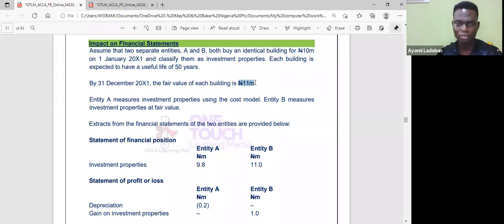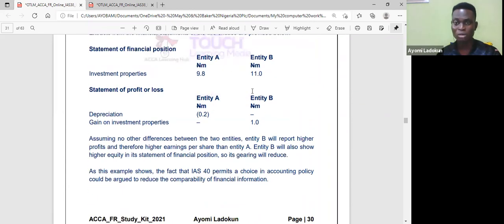Then the company that uses fair value is going to recognize that 11. So we would revalue from 10 to 11, with the valuation increase going to profit or loss. Company A, because it uses the cost model, has that 200,000 going to the income statement as depreciation, whereas B recognizes a gain on investment property.